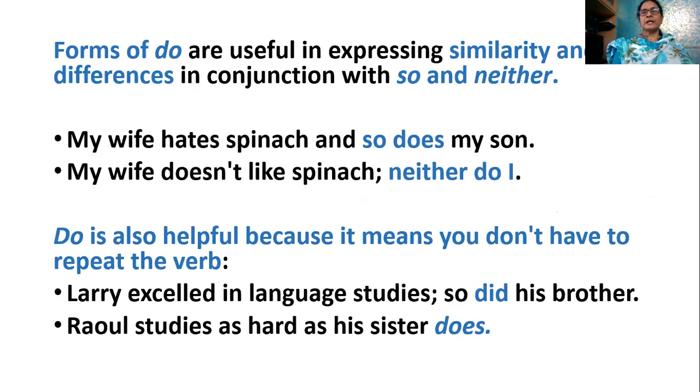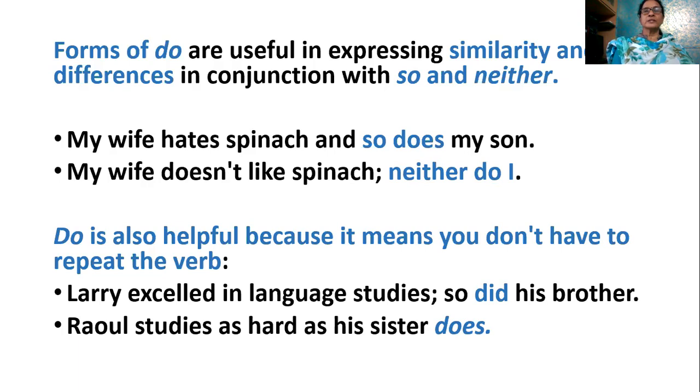So or neither will help you form the similarity, with neither for the negative. My wife hates spinach. Instead of saying I too don't like, we can say my wife hates spinach and so does my son. So here his son and wife, both of them maybe don't like.